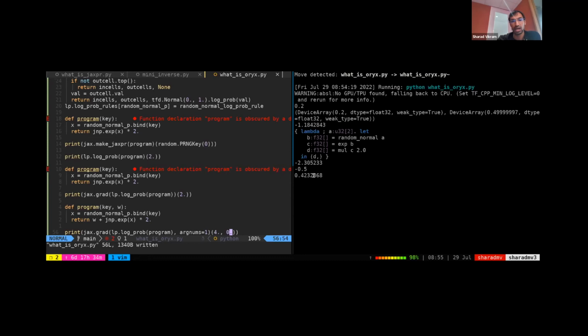Oryx also has transformations that enable manipulating probabilistic programs, like sampling joint distributions and computing joint log probabilities and intervening on certain random variables. It also has a pattern matching system where you can take these Jaxprs and run sophisticated pattern matching on them for things like automatic marginalization. There's an autoconj paper that is currently being implemented in Oryx. And it also has neural network components as well. It said neural PPLs in the title slide. Oryx also supports things like deep generative models where you have neural networks embedded inside of your probabilistic models. And all these transformations also seamlessly integrate into the Jax system as well.